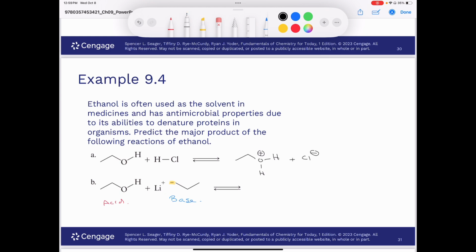And so when we're done, we're going to have our negative charge on our oxygen, because it's going to have lost H plus. Then we're going to have the lithium cation to balance out that negative charge. And then we're also going to form propane, because once this gains one proton or one hydrogen atom, we call that propane.